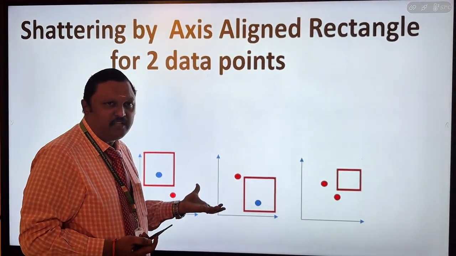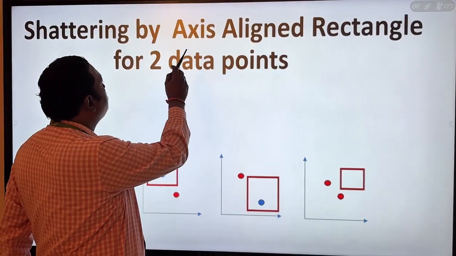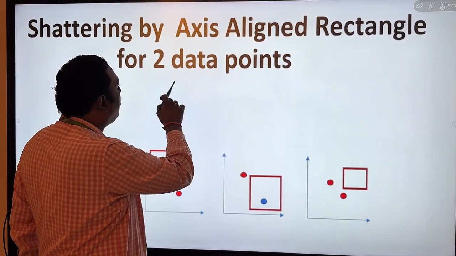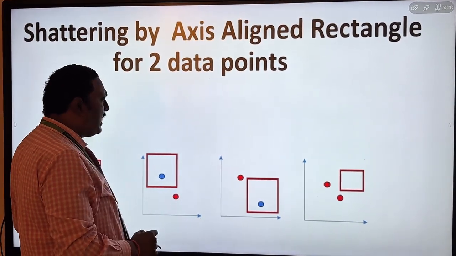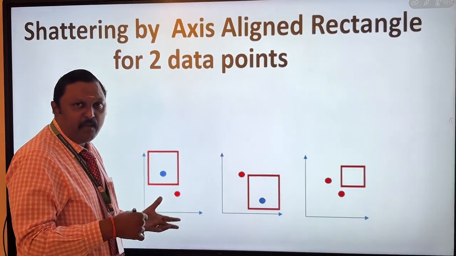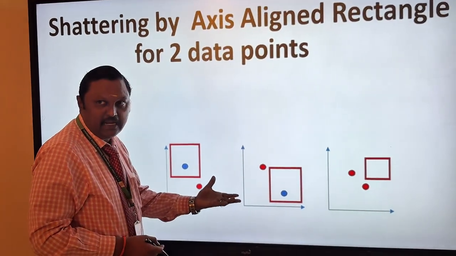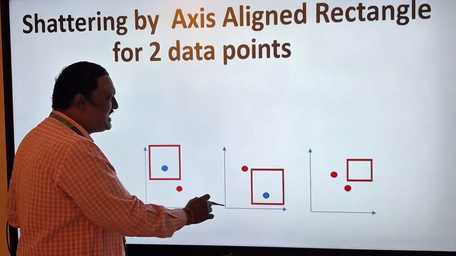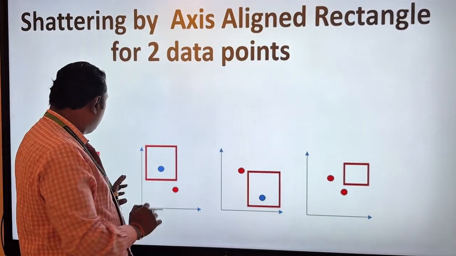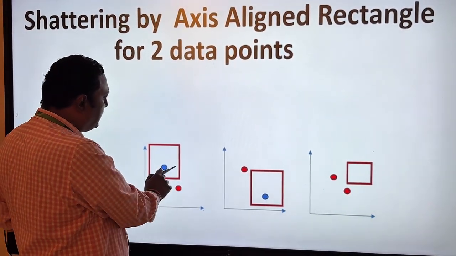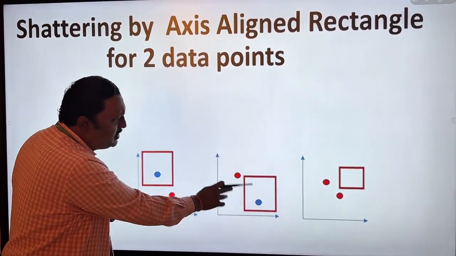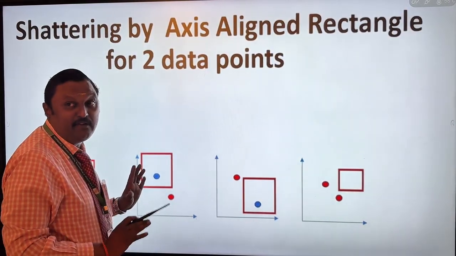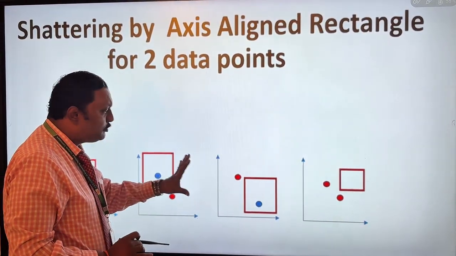But I am going to use the next shape, the rectangle. This is called an axis aligned rectangle, for 2 data points. This is the rectangle points. In the same way that we used line points, we use them for the rectangle. In this rectangle I am going to classify all of them. One is inside, one outside. All of them will be classified very correctly for the 2 data points.